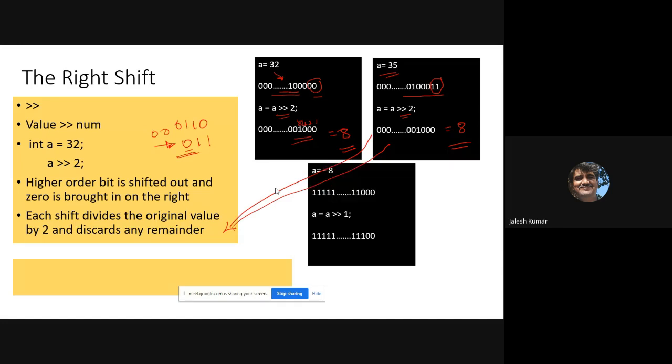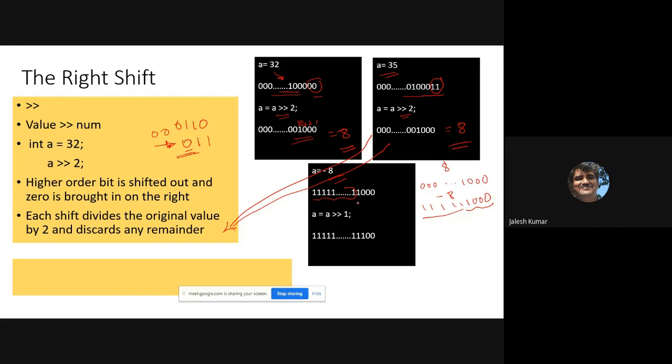Now we will take a negative number, -8. How do we represent a negative number? Please remember all higher order bits will be 1. 8 means 0 0 0 0 1 0 0 0, and -8 means all the higher bits are 1, then 1 0 0 0. This is 8 and the higher bit indicates minus.